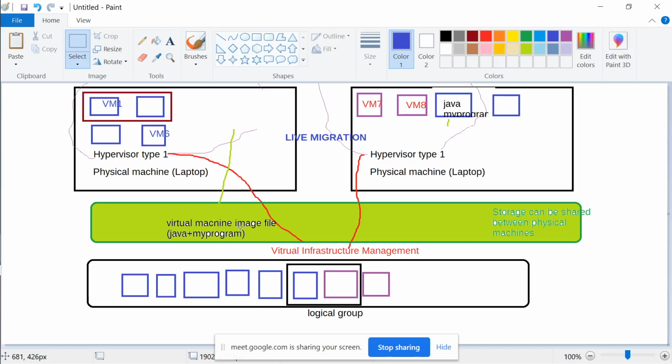We are constantly monitoring how the hypervisors are performing, how the physical machine is performing, and how much load is on every box. This kind of playing around with resources at a higher level is done by virtual infrastructure management.